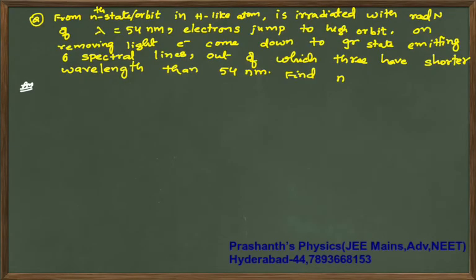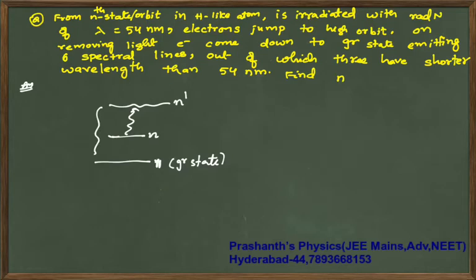So the question is like this: your electron is initially in some state n. This is your ground state. On giving energy, from this n state the electron is excited to some n dash state. Now during de-excitation it comes back to the ground state, and six lines are possible during de-excitation.